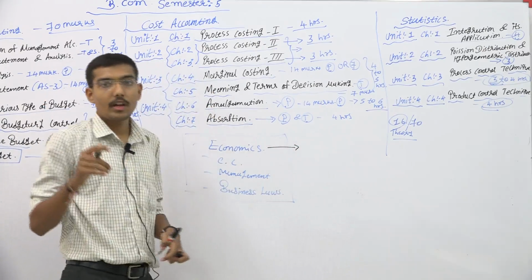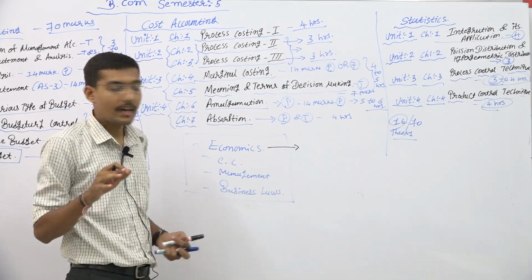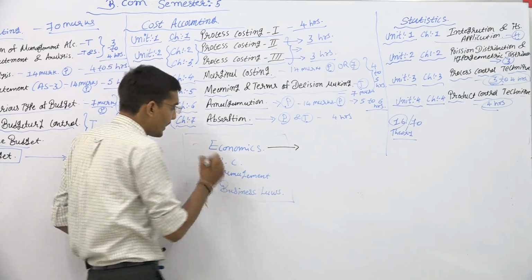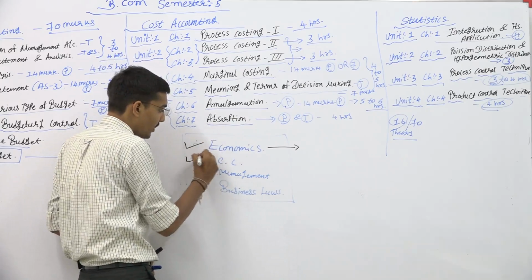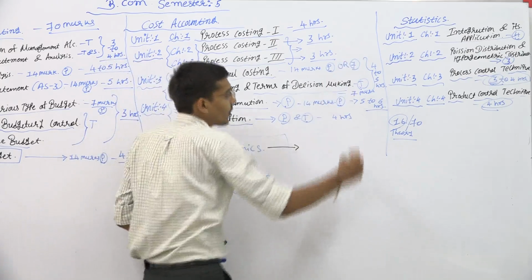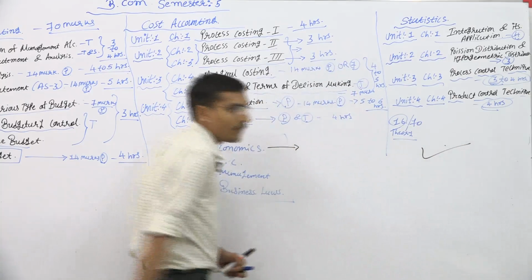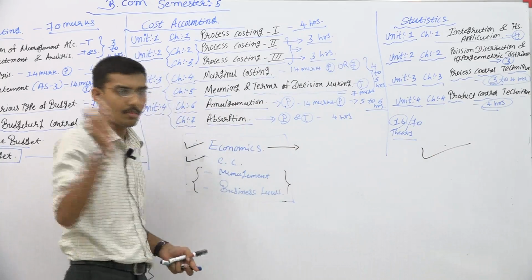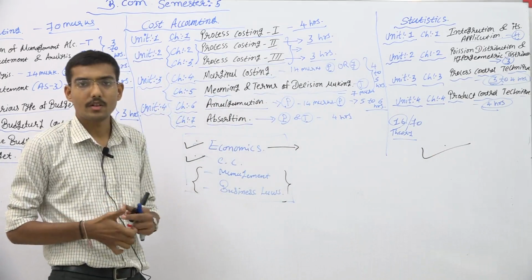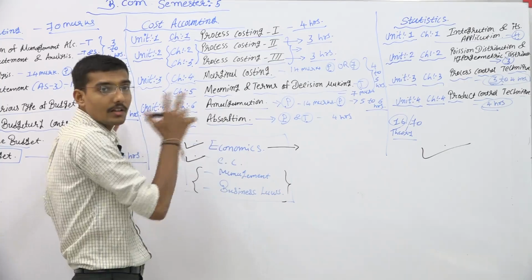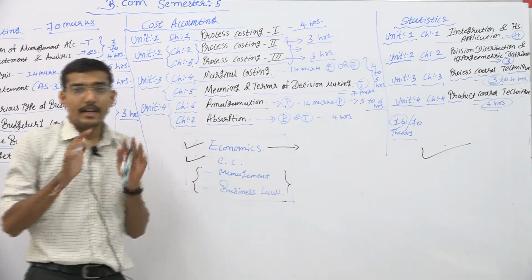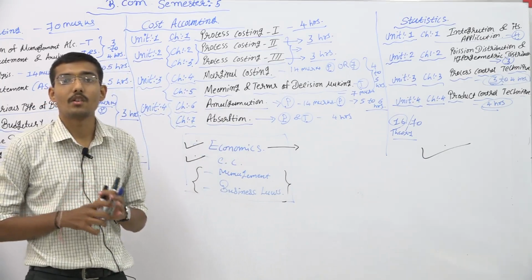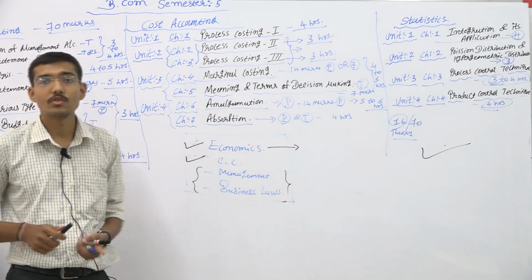If I am talking about the year 2017-18, your new course is applicable in 3 subjects, that is economics, commercial communication, as well as fundamentals of statistics. The other 2, management and business laws, are the same as per the previous rules, regulations and syllabus. These are the in-depth structure and analysis of how to prepare for the examination of BCom semester 5, Gujarat University.